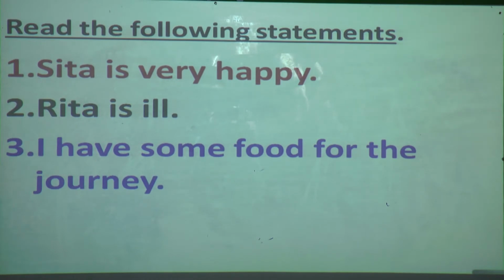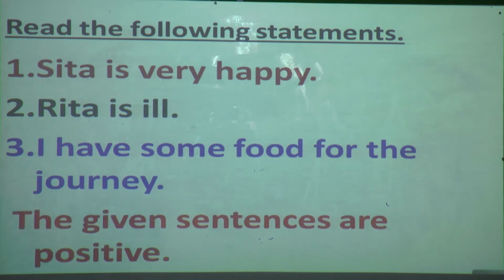Now students, again we will read these sentences. Sita is very happy. Rita is ill. And third, I have some food for the journey. What are these sentences? These are called positive sentences, means the sentences given above are positive.